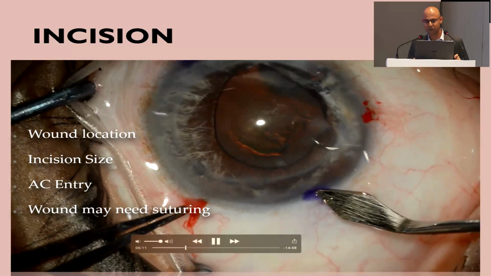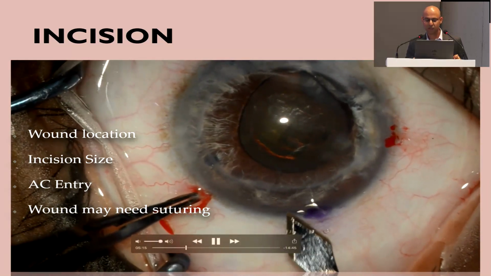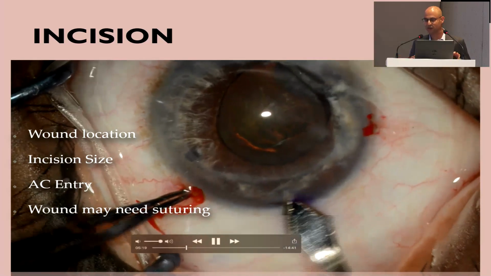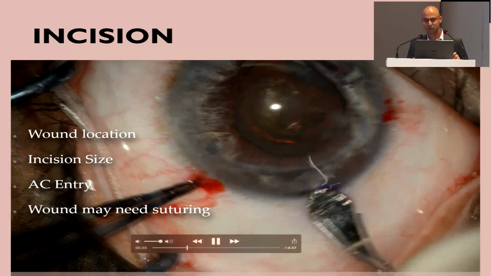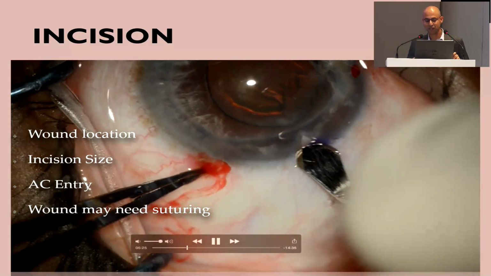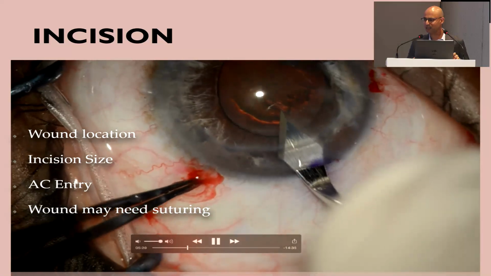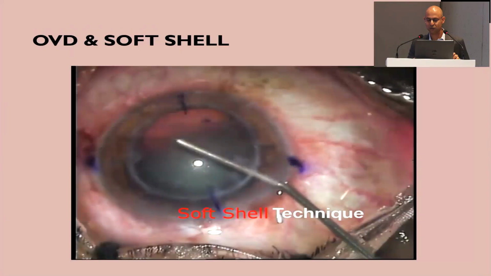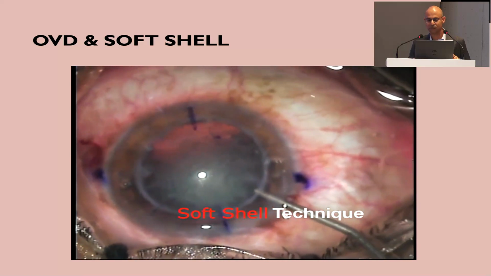When you're doing a phacoemulsification, some important principles to remember: wound location, try to be outside the graft. If it's an eccentric graft, choose a site where you have more peripheral cornea to work with. You want to use as small an incision as possible and do the entry outside the graft as possible. And remember that these wounds ideally should be sutured, because your wound will induce a lot more astigmatism, and you can control that, and they also can tend to leak more often.